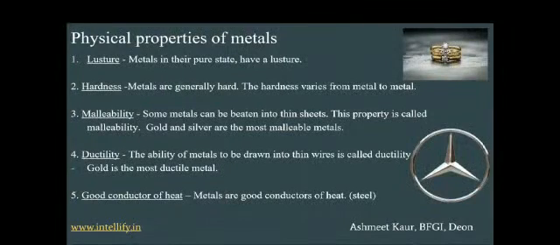Next is ductility. The ability of metal to be drawn into thin wires is called ductility. As malleability is the ability to be drawn into thin sheets, ductility is that we can draw the metal into thin wires. So gold is the most ductile metal. So next is good conductor of heat. Metals are good conductors of heat, as we use utensils to cook our food. So these are the good conductors of heat.